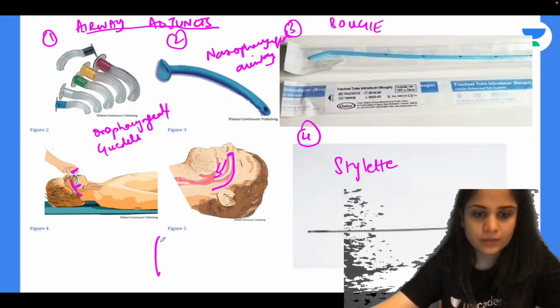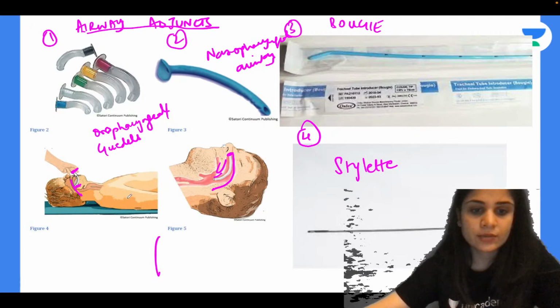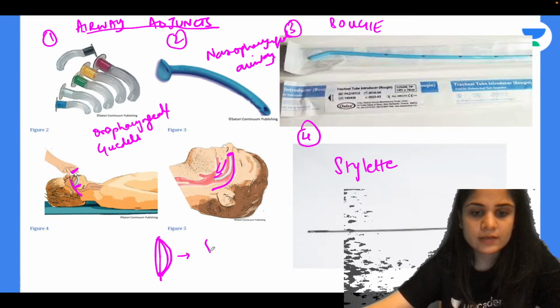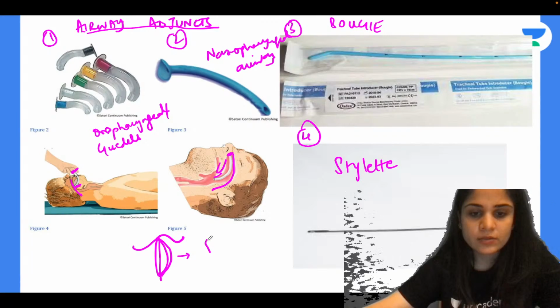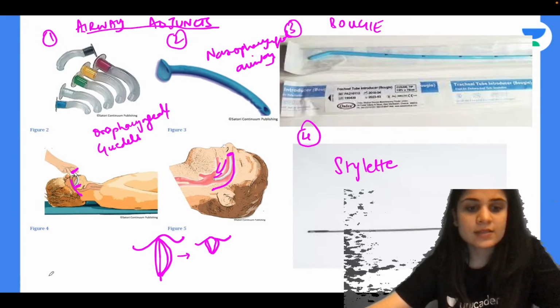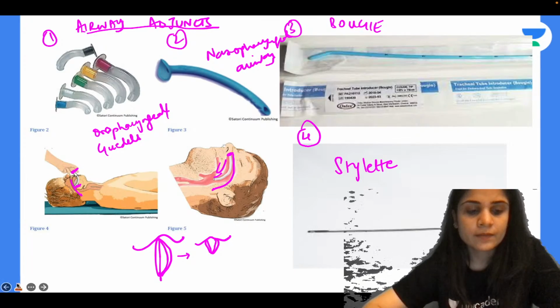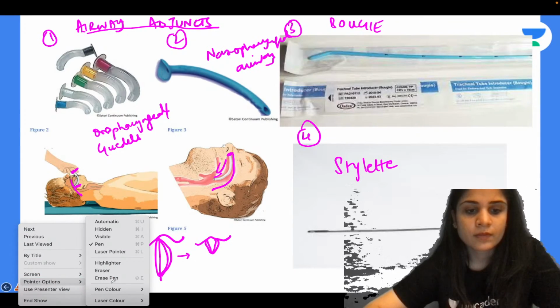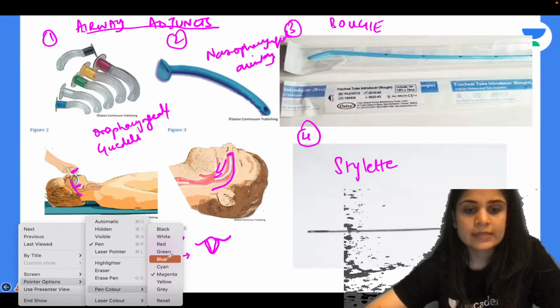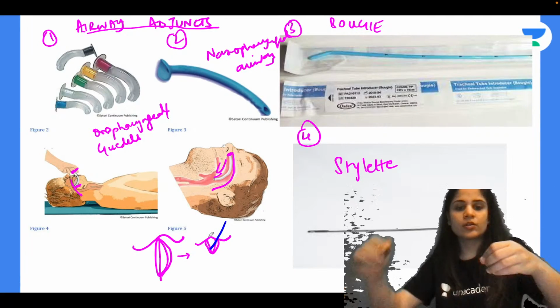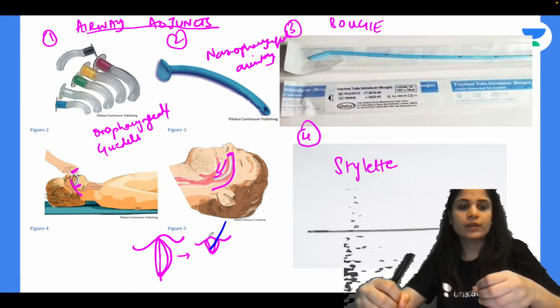So imagine your airway, your vocal cord opening that you can see: instead of seeing the entire vocal cord opening, the only thing you can see is this. This is your epiglottis. So imagine you can just see this much part. That's it. So in this case, what will you do? When you can't see the entire airway opening, you pass this thin bougie first. Once the thin bougie goes, then on top of that you can pass the normal endotracheal tube.